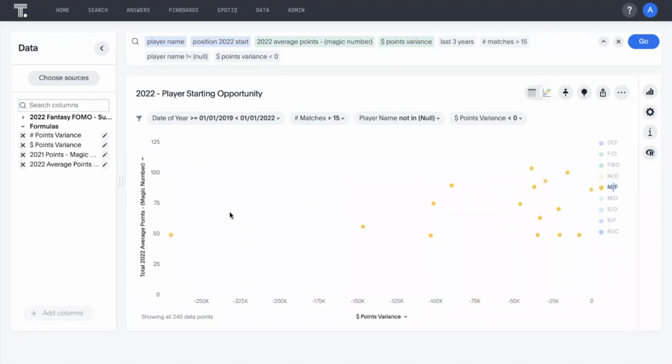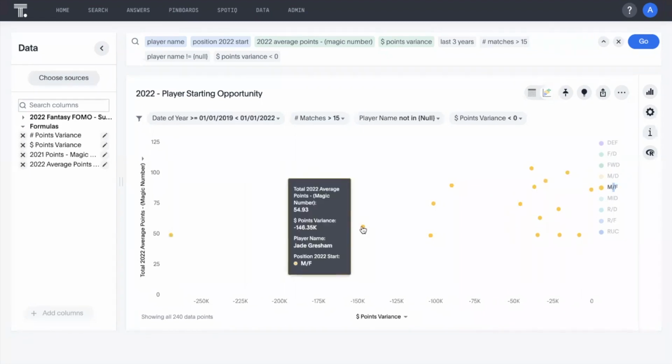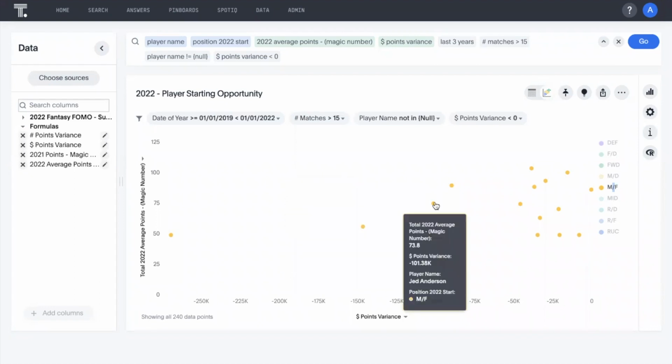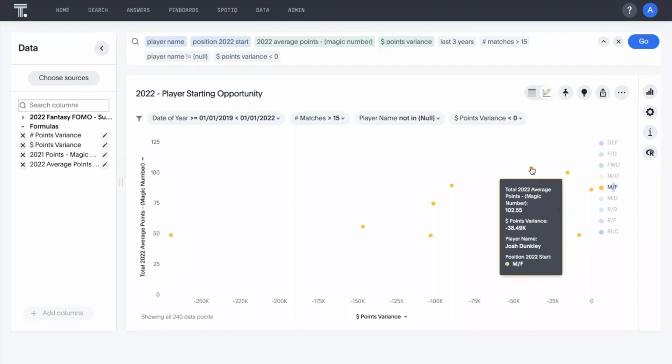Let's have a look at the mid forwards. What do we have here? This is, Stephen Caniglio is probably that big standout. Jade Gresham's another one. He's currently priced at 55 points per match, which is a discounted price of nearly 150K. Cunningham. Who else do we have? Jed Anderson, Adam Treloar. Again, finished very, very strongly. Still discounted at maybe 90K. Can he cement his spot in the team? Josh Dunkley's an interesting one. Then again, great average of 102, but still at a discounted price.